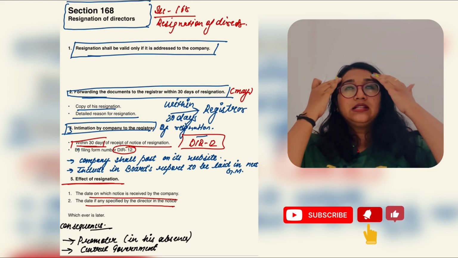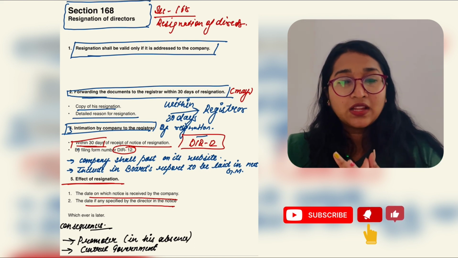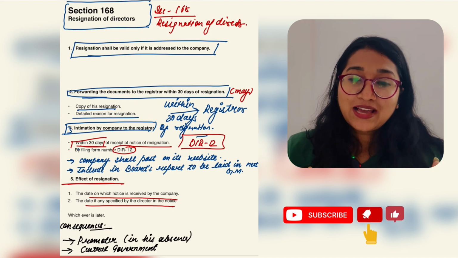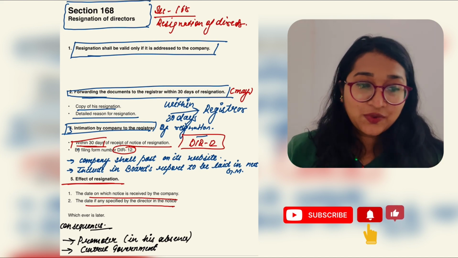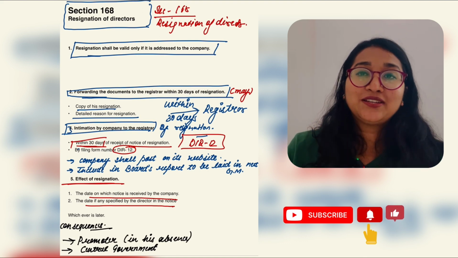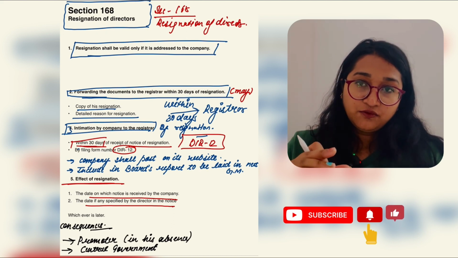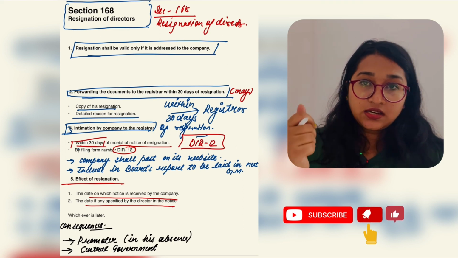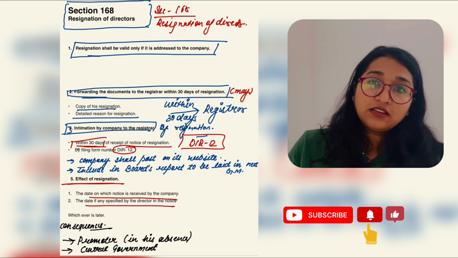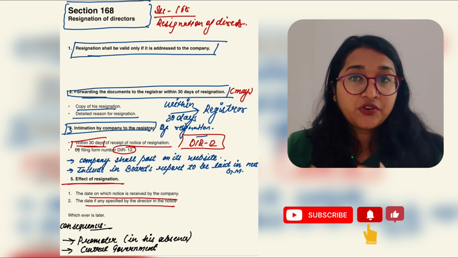For example, Mr. X, again the moody director. Earlier he didn't know that he has to give that resignation letter to the company, so that's why he didn't get his resignation at that time. Now he gets to know that he has to give that resignation letter to the company. So he has mentioned a date which is 15th of March in the resignation letter, and he has given the resignation letter to the company on, let's take, 15th of February.